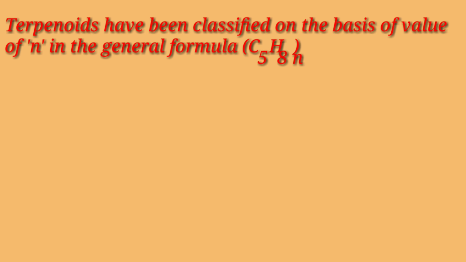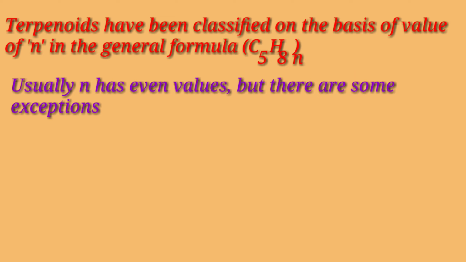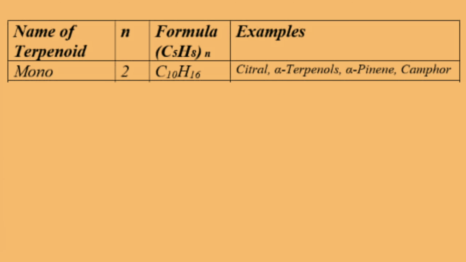Terpenoids have been classified further on the basis of the value of n in the general formula (C5H8)n of terpene hydrocarbon. Usually, n has even values, but there are some exceptions. If n equals 2, then we call it monoterpenoids, having molecular formula C10H16. Examples are citral, alpha-terpineol, alpha-pinene, camphor.